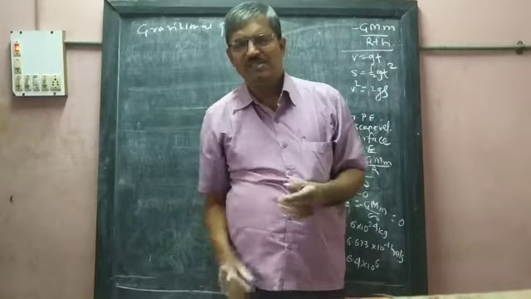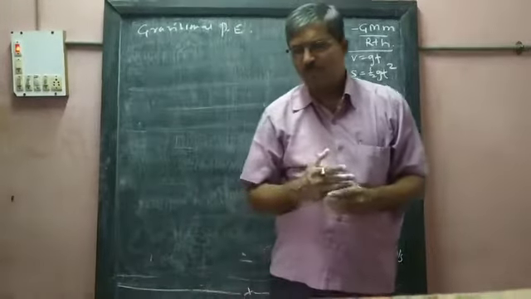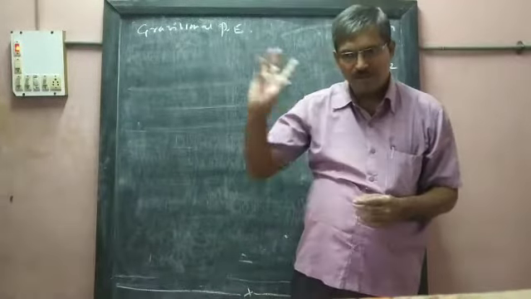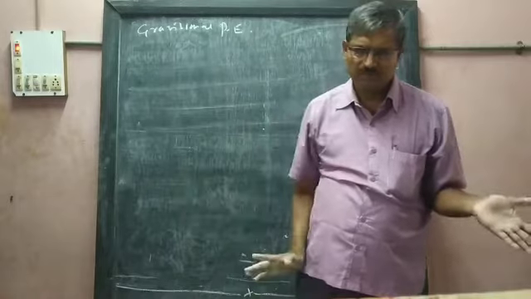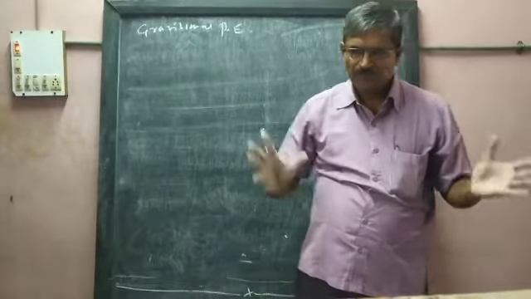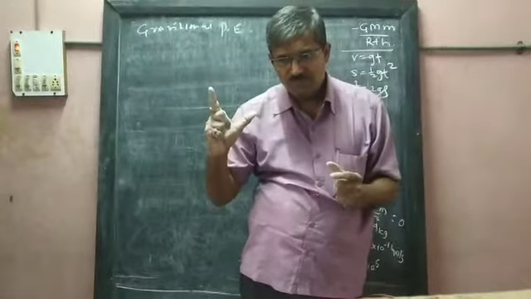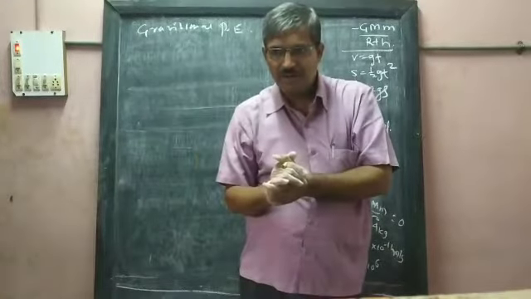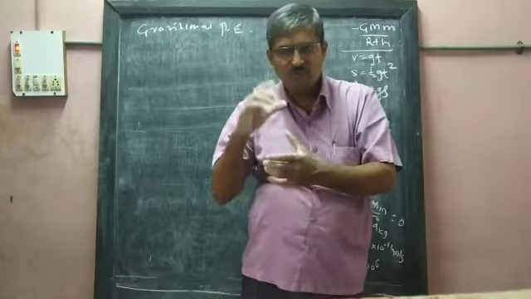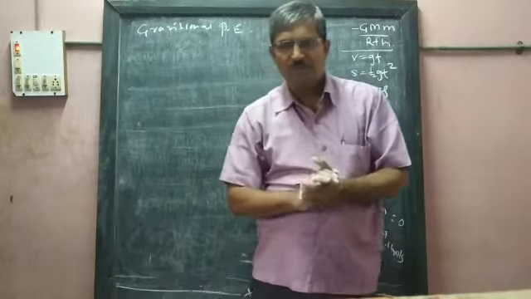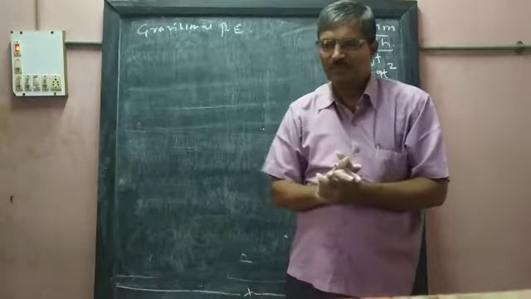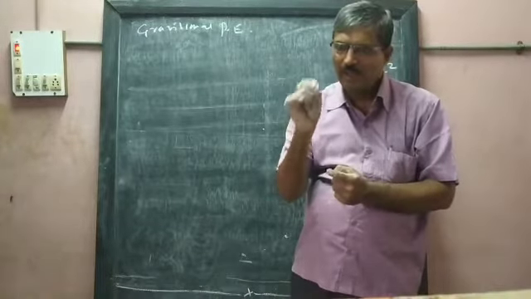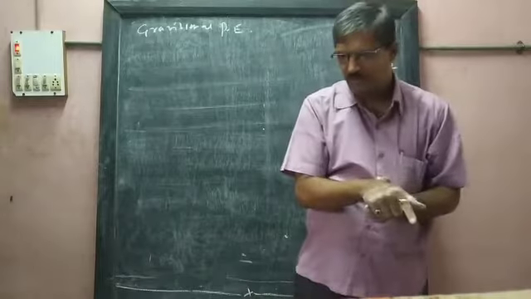The reason is simple, it depends upon mass. The mass of the earth and the mass of the apple have a lot of difference. Therefore, the force exerted by the earth on the apple is greater than the force exerted by the apple on the earth.